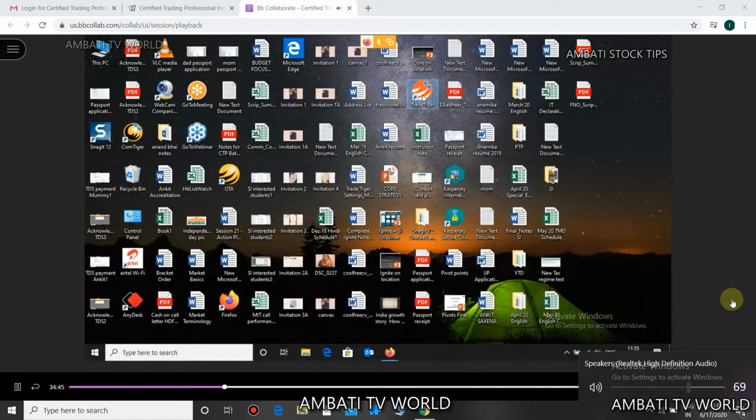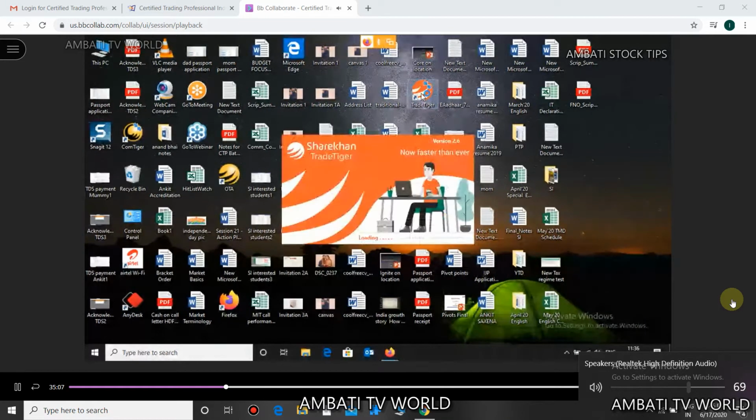Can everyone see this Sher Khan icon, the Trade Tiger icon on my desktop? I've selected that. Yes, if you can follow my cursor. Okay. Now just double click on it. Now all those who have already installed the Trade Tiger, what you need to do is just double click on the Trade Tiger.